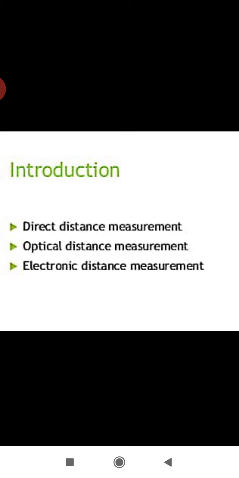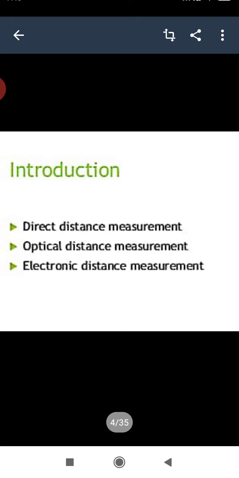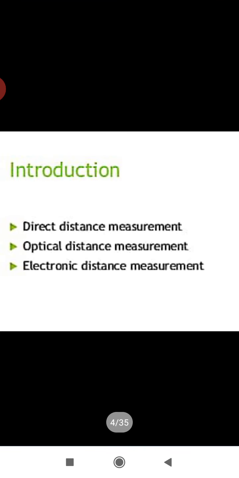And when you go into optical distance measurement, in this method, we measure the distances by the levels, you can use trigonometrical formulas to determine the distance.